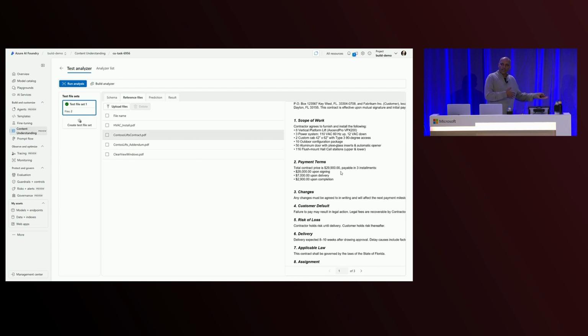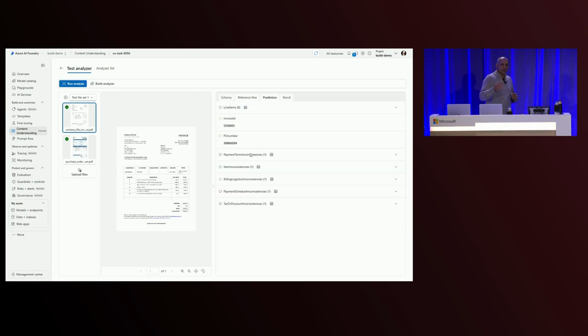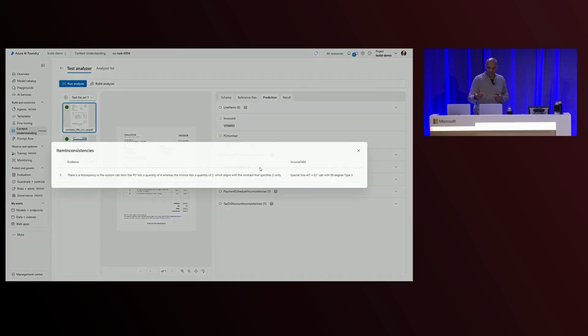Now, if you're just running invoice analysis, there was no way that you were going to catch this problem. If you were just looking at the invoice and the PO, there was no way that you were going to catch this problem. It's when you can look at all these things together that you're actually getting to the point where you can start catching some of these issues and be more responsive and more accurate in the processing of information as you're working through this. So you'll see that some of these things, like the payment terms, essentially caught the same issue.